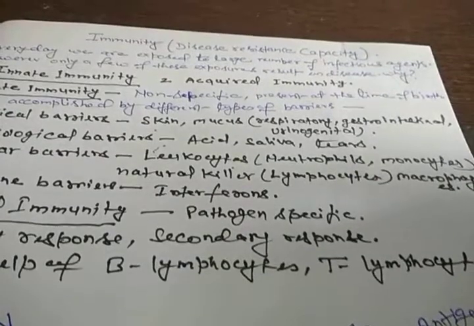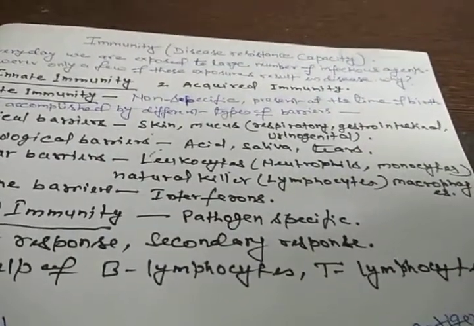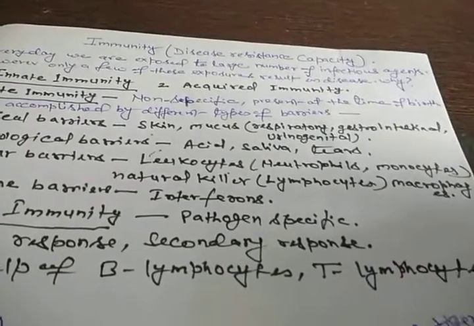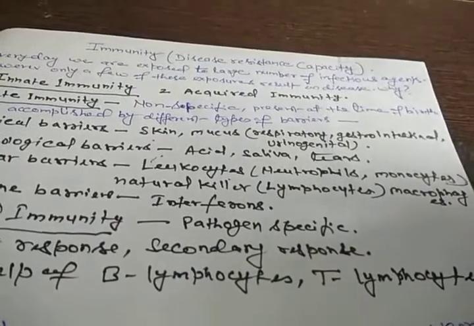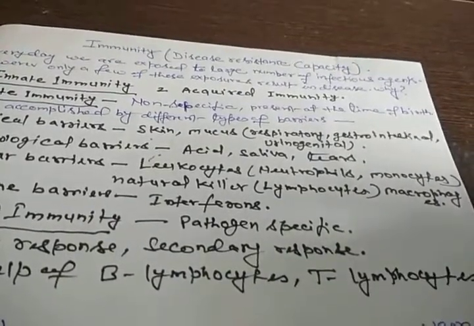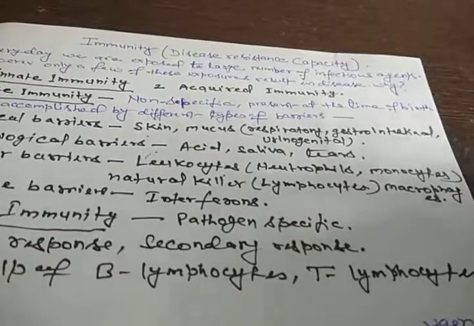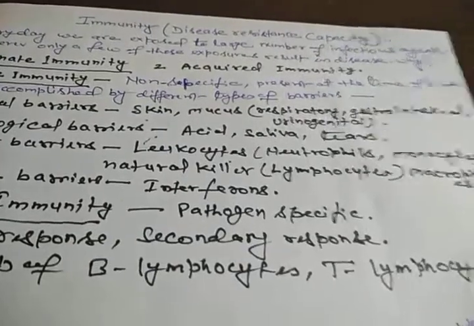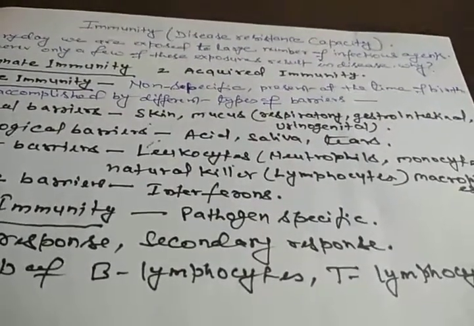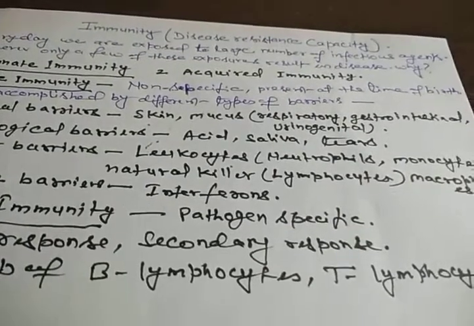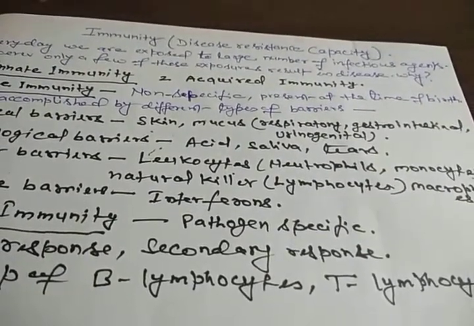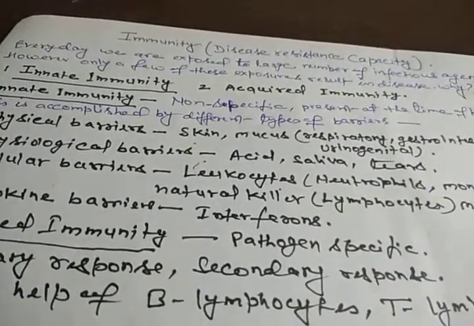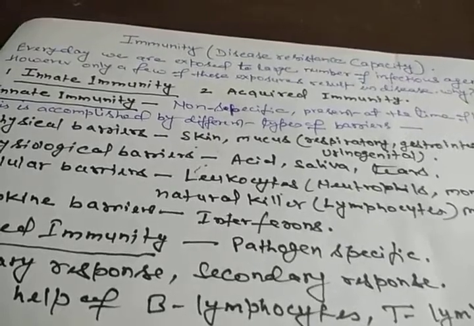Likewise, a mucus coating is found on the epithelial lining of the respiratory tract, the gastrointestinal tract like stomach and intestine, and the urinogenital tract also. This mucus traps the microorganisms and protects our body from the entry of germs. So these are called the physical barriers present at the time of birth in our body, like skin and mucus.